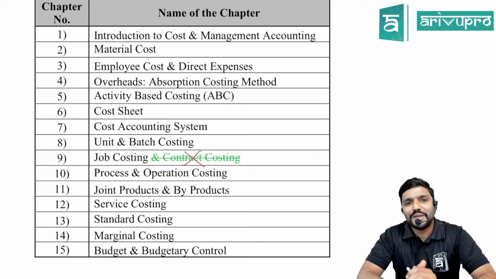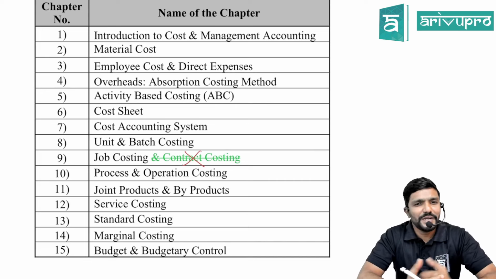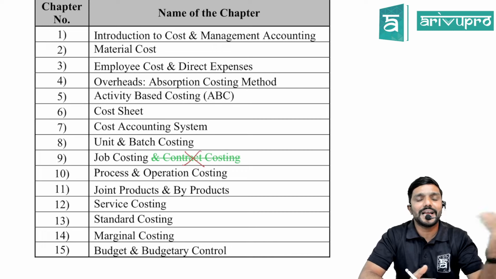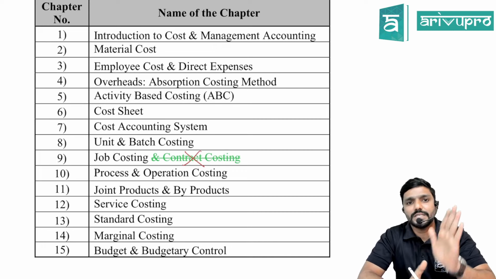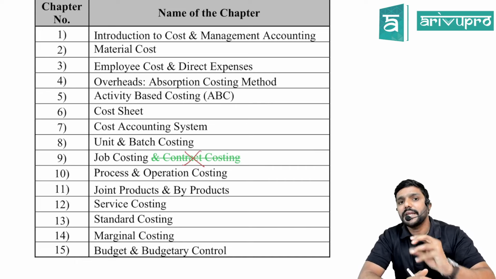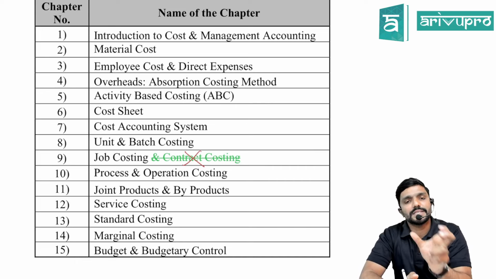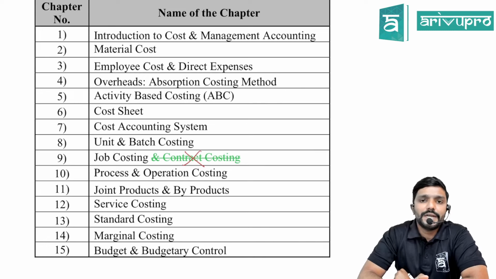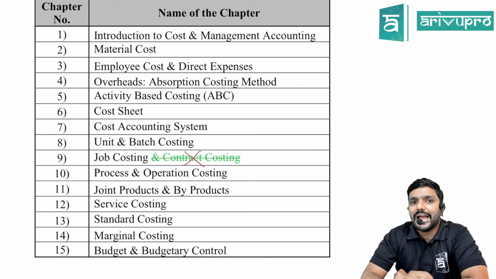And in the costing paper, you need not worry about any amendments as such, as you would in the tax paper. So in costing, there is no amendment at all. Now coming to, sir, is there any addition? Deletion we understood, yes, contract costing, they have removed it. So under the new syllabus in the costing paper, have they added anything?